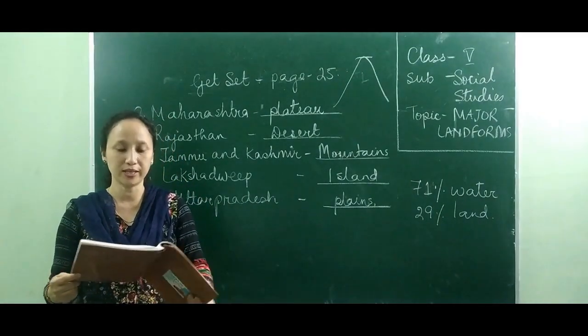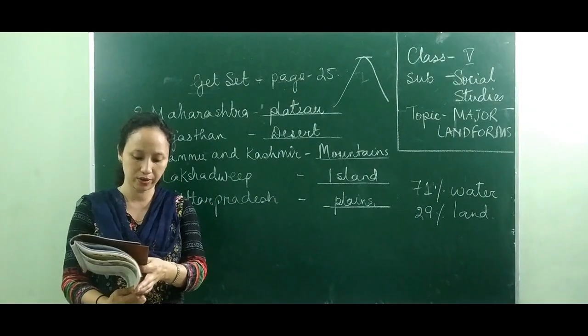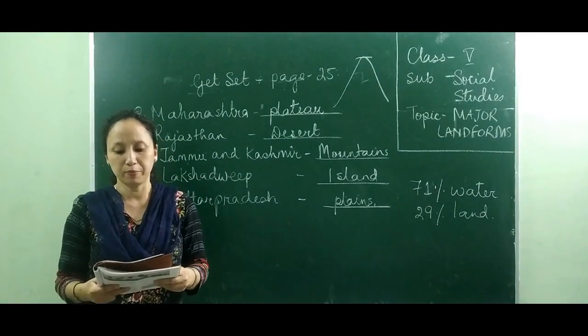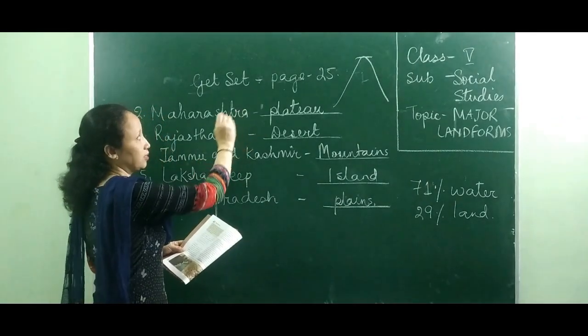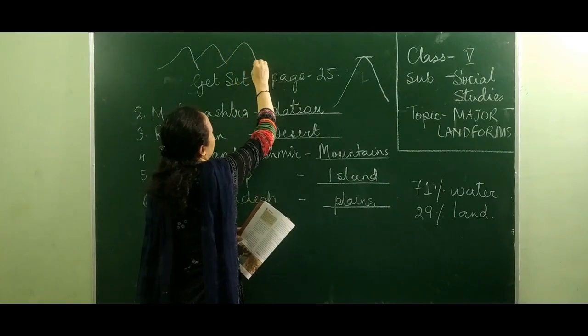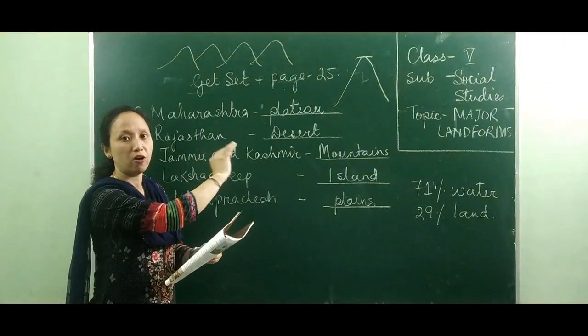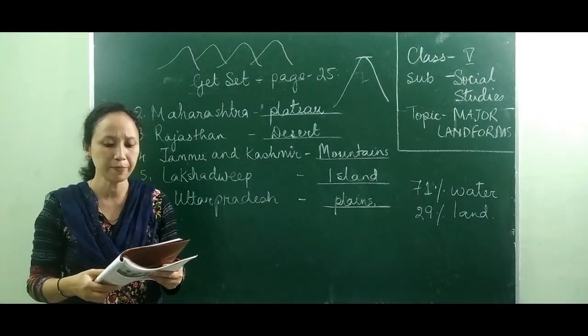Now let's move on to the next page, that is page number 26. Open your book to page 26. Several mountains may join together to form a chain or a range. A single chain means several mountains linked together this way. So we refer to them as a chain of mountains or a range of mountains.